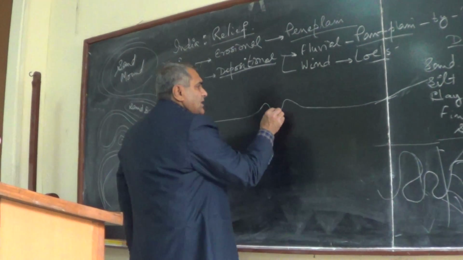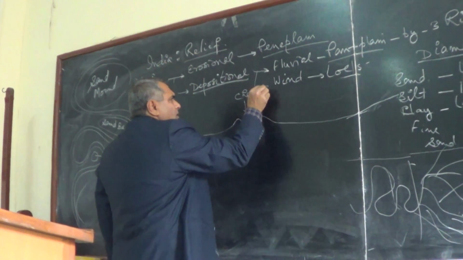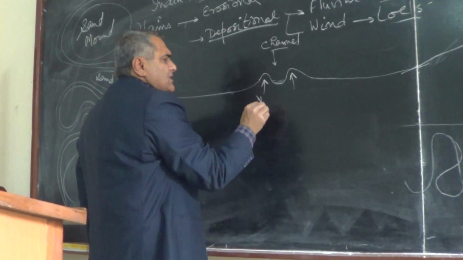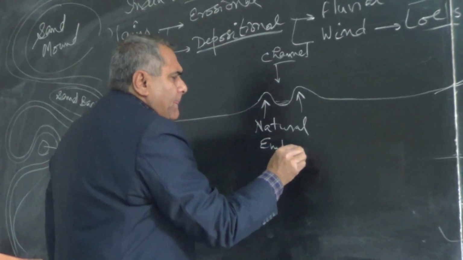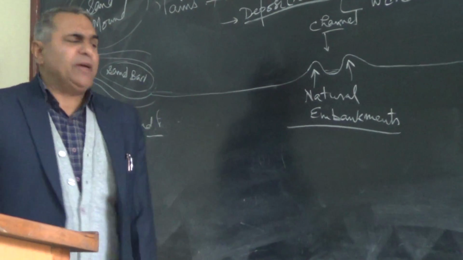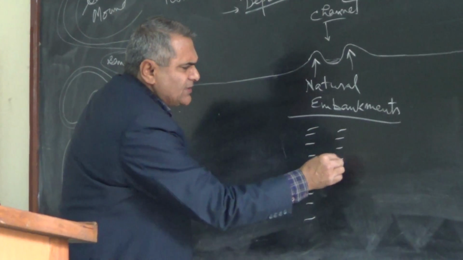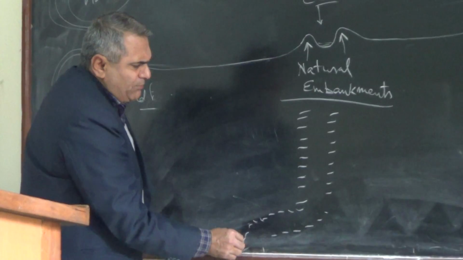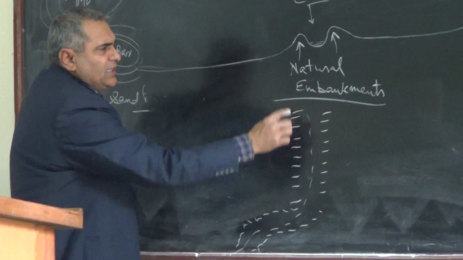Wherever the water channel is, this is the channel of the water. And these are natural embankments. Both sides of the river have the natural embankment. If the river is meandering, this also meanders like this. So this embankment changes wherever the water moves.